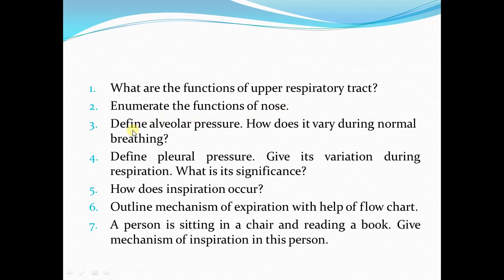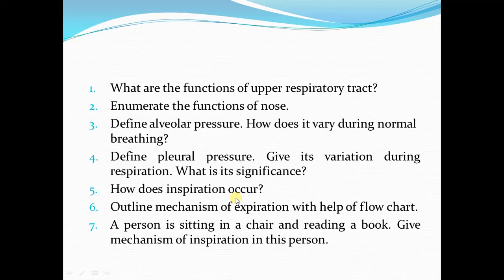Another important question: define alveolar pressure. How does it vary during normal breathing? Then define pleural pressure. Give its variation during respiration. What is its significance? Then how does inspiration occur?